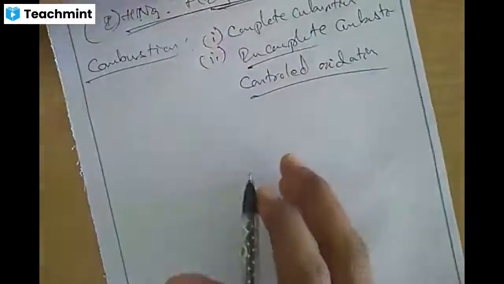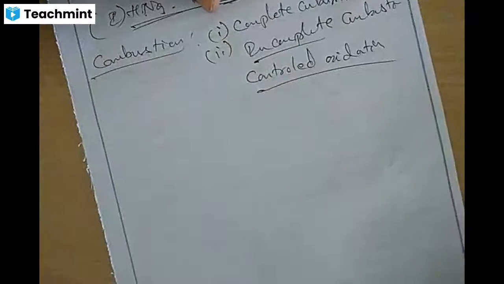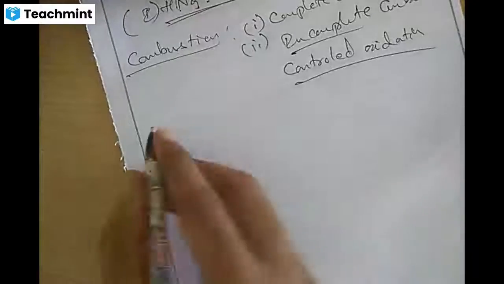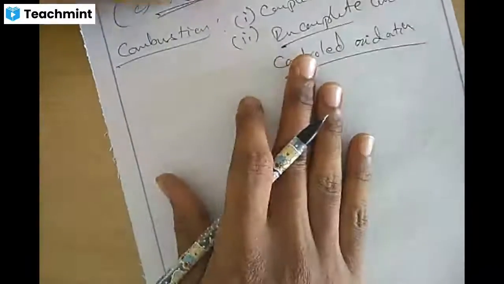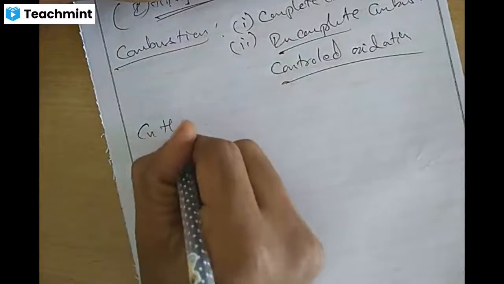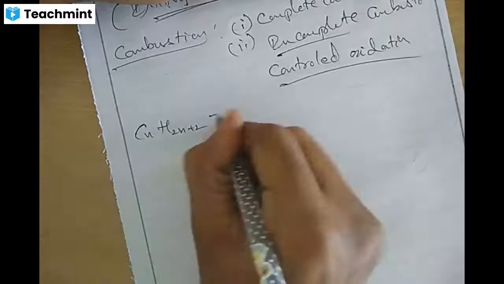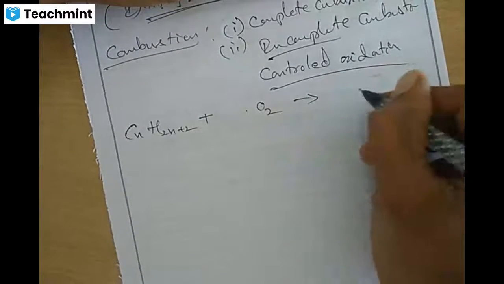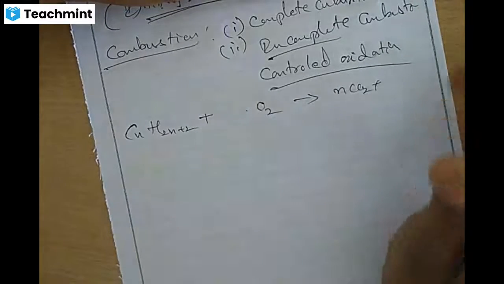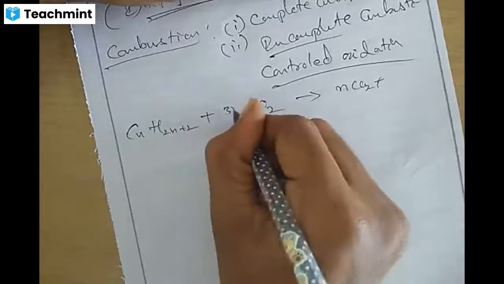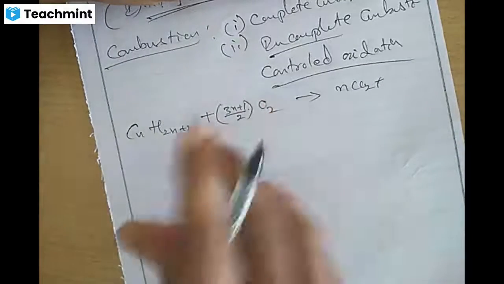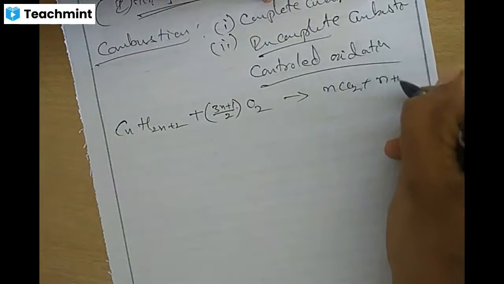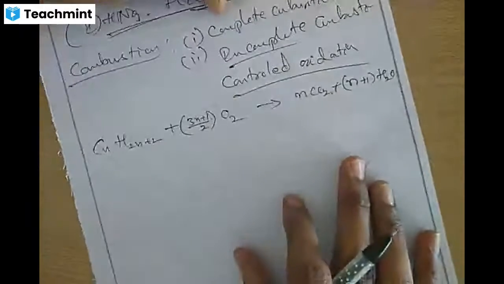Combustion, you know, is hydrocarbon reacting with oxygen to form carbon dioxide and water. It is a familiar reaction, so I think it doesn't require much explanation. A large amount of heat will be liberated. So I'll write the general formula, which you need to remember. CnH2n+2, an alkane, on combustion with O2 gives nCO2 plus (n+1)H2O plus heat. This is the general equation.